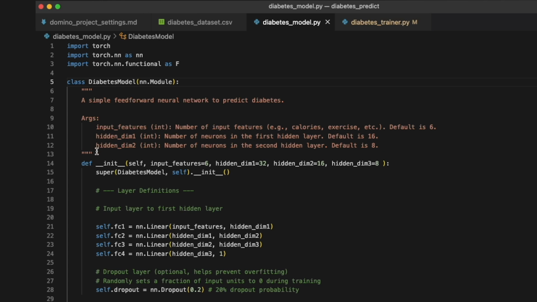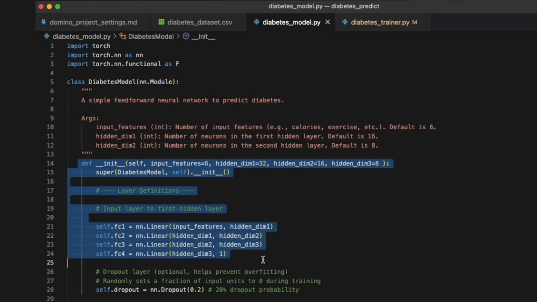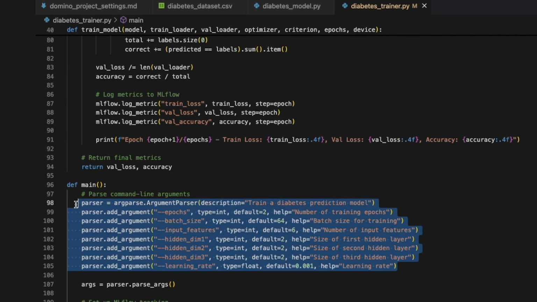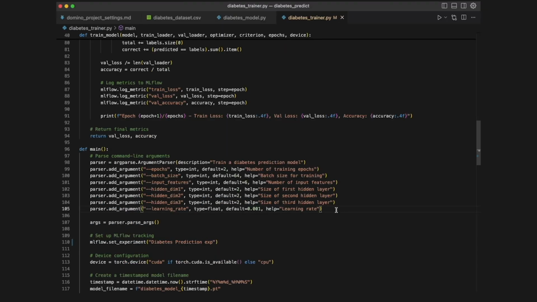Here you can see the diabetes model architecture, a simple four-layer neural net with hidden dimension sizes that are configurable. Our training script defines a typical training loop for this model and runs from the command line with arguments for setting typical parameters like number of epochs, batch size, learning rate, and the model size.